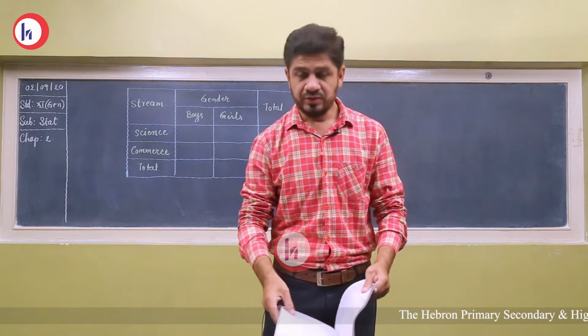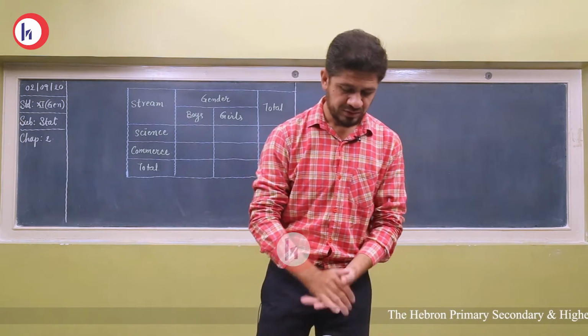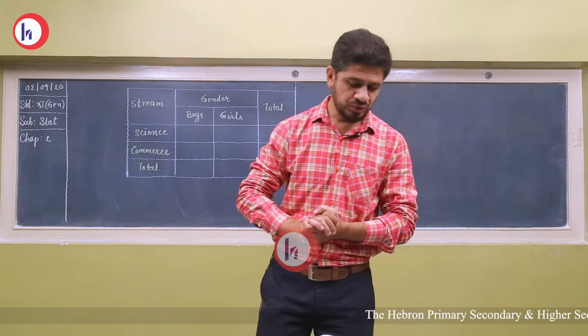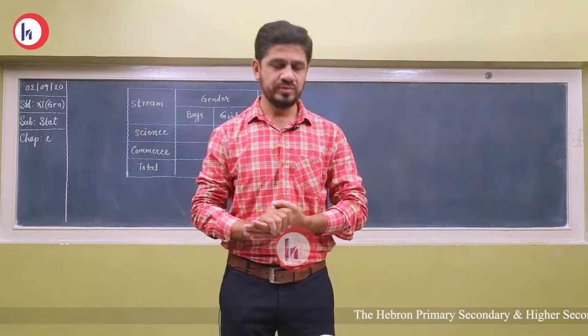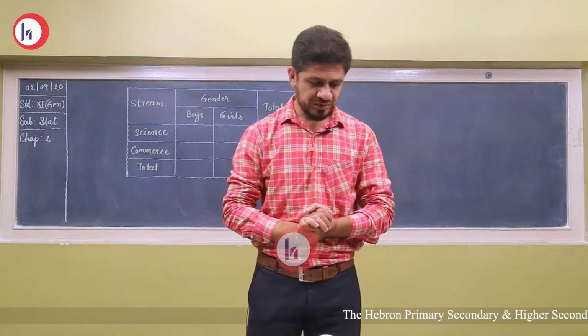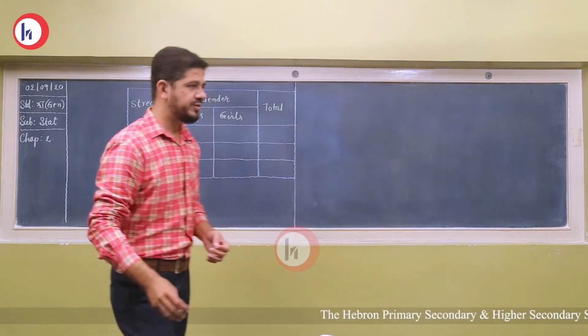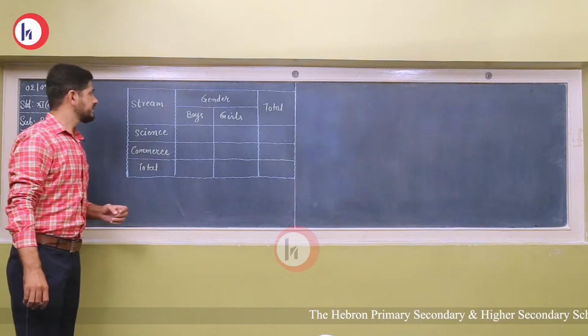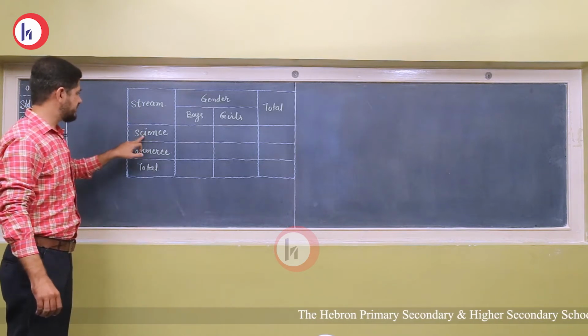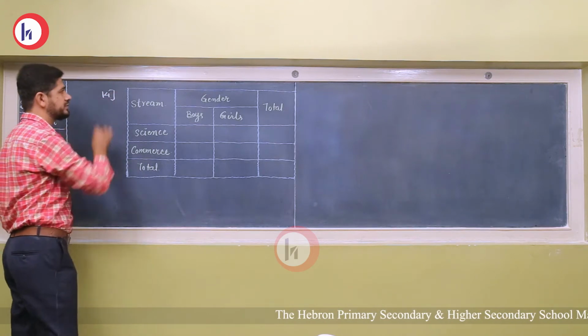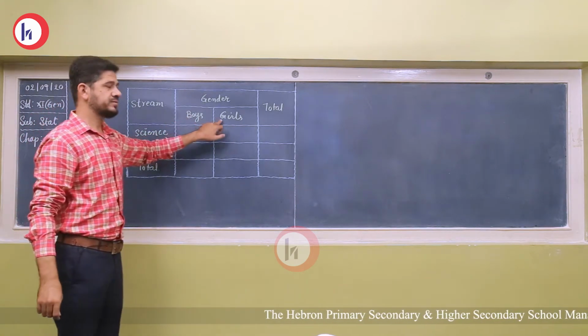Now students, we have two attributes. One is stream and the second is gender. We have two streams, science and commerce, and two genders, boys and girls. As you can see in the table on the board, there are two streams, science and commerce, and two genders, boys and girls.